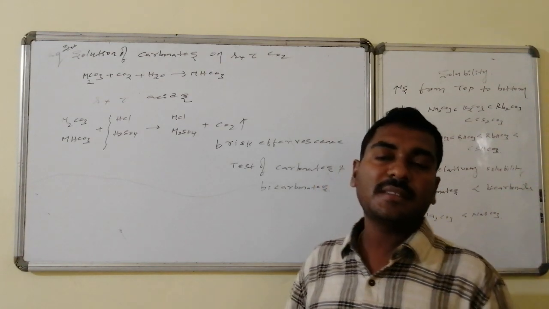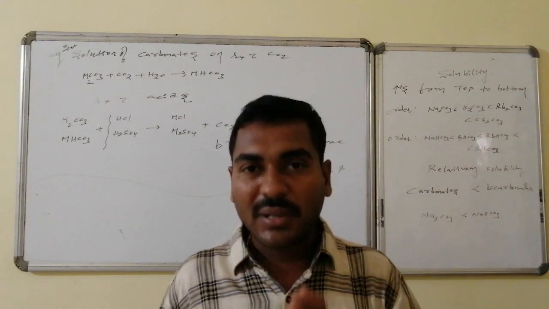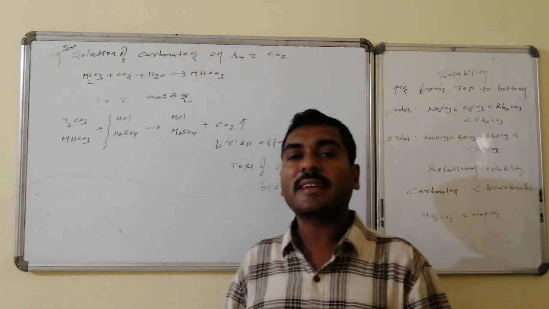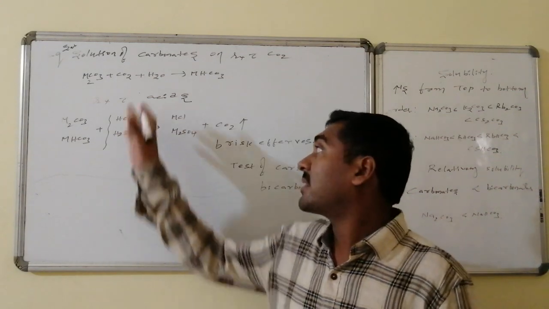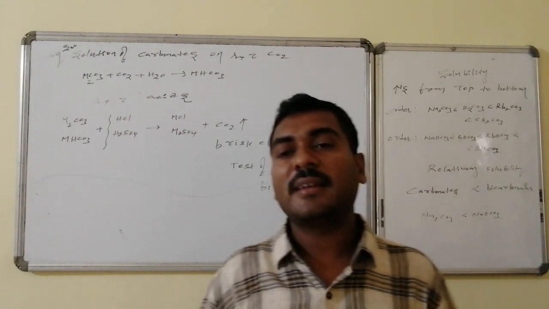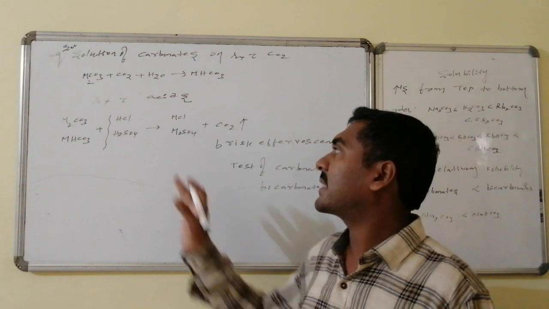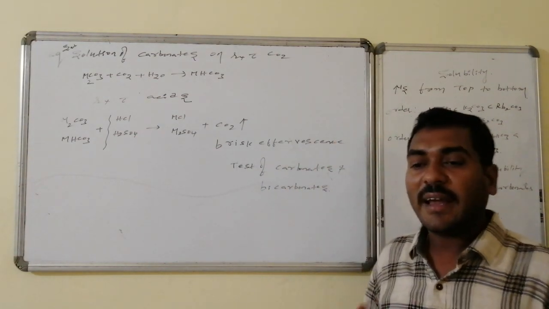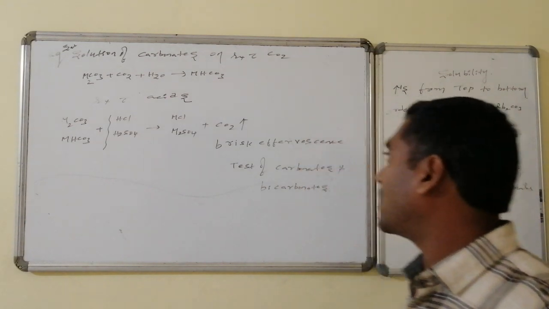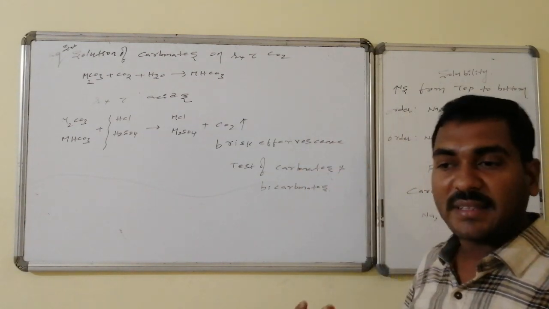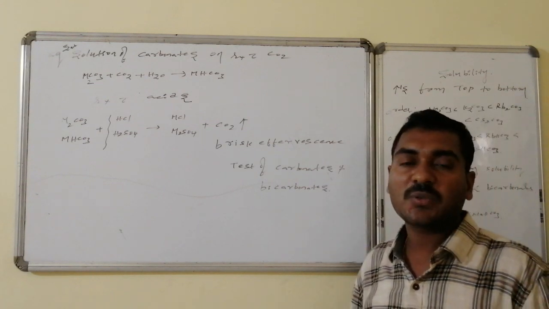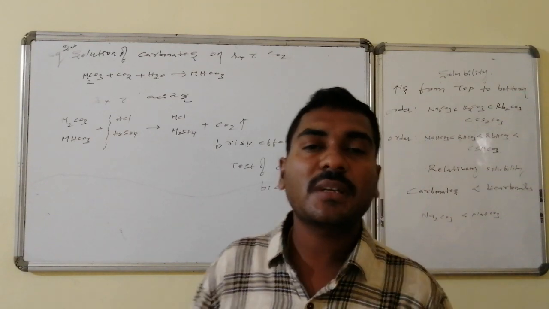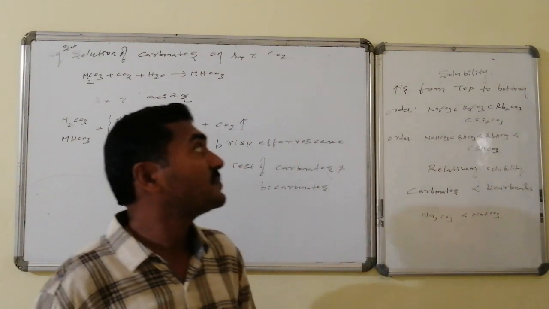Whereas, as we discussed, these are basic in nature because they are composed of a strong base followed by a weak acid. So basic nature is there, hence on reaction with mineral acids like HCl, sulfuric acid, HNO3, etc., the corresponding salts followed by carbon dioxide gas formation takes place, and that carbon dioxide comes in the form of brisk effervescence. Some sound associated with the effervescence will come, and this is used as a test for the presence of the carbonates as well as the bicarbonates.